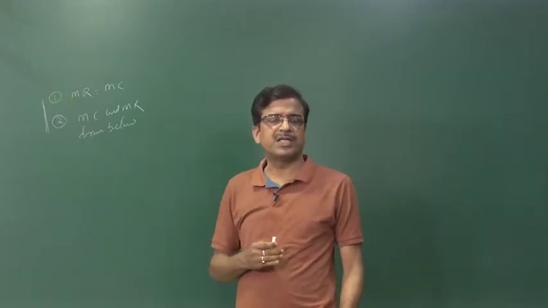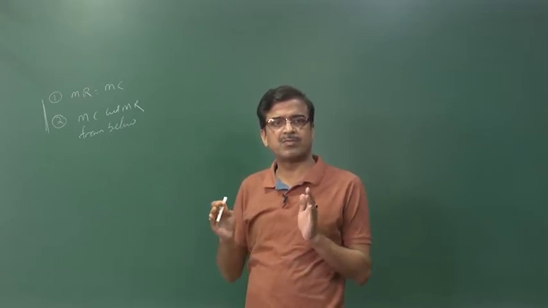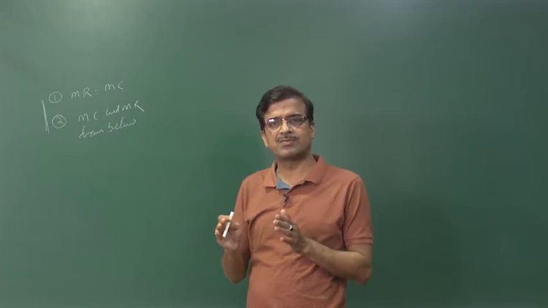Now, considering that, we have to explain how the price and output are determined in perfect competition both in the short run as well as in the long run.